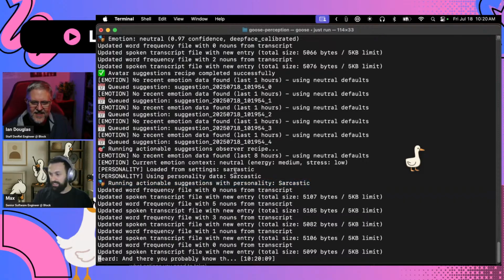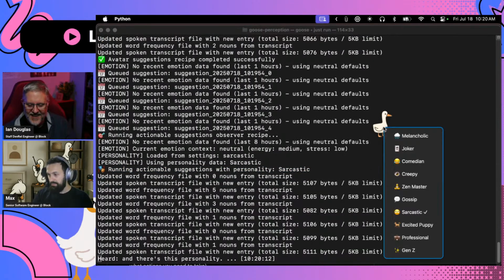I decided that people have different styles. And if you right click on them, you can actually select a specific personality for the avatar responses. I prefer sarcastic, but you can do anything. And this will adjust the responses and the type of things it says to you based on how you like it to communicate with you.